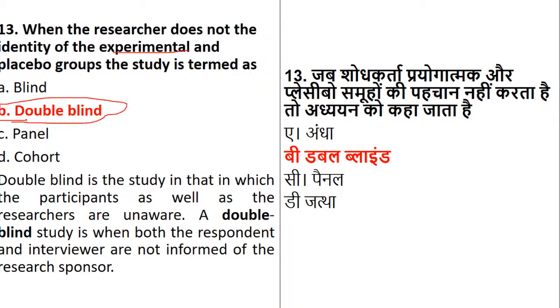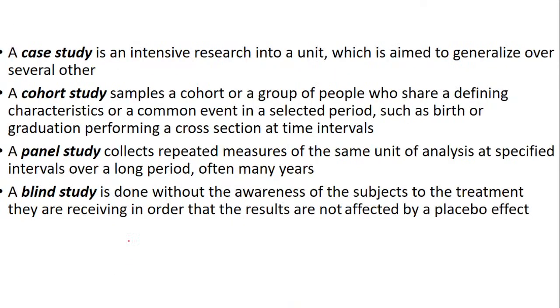Okay, now what is a double blind study? A double blind study is one in which the participants as well as the researcher are unaware of who is doing a research and on whom the research is conducted. Both are not aware. A double blind study is when both the respondent and the interviewer are not informed by the researcher or sponsor. The rest of the points also I'll explain to you.